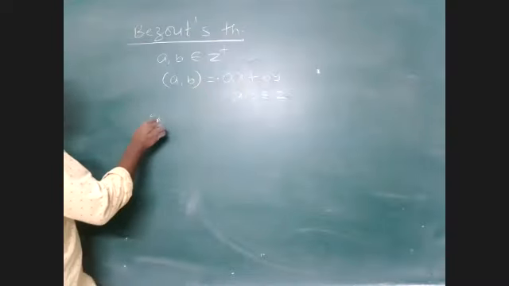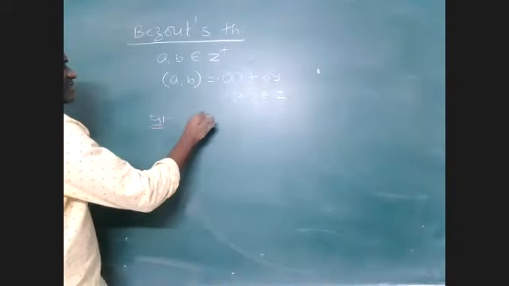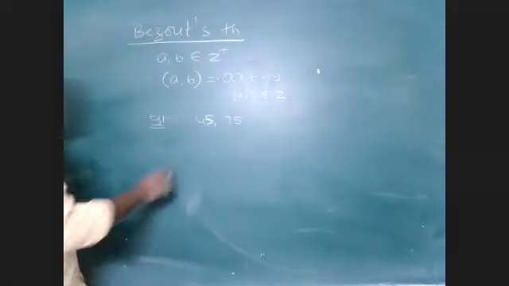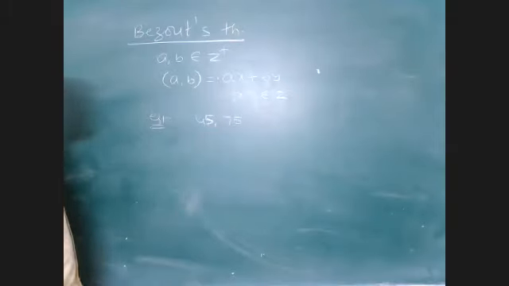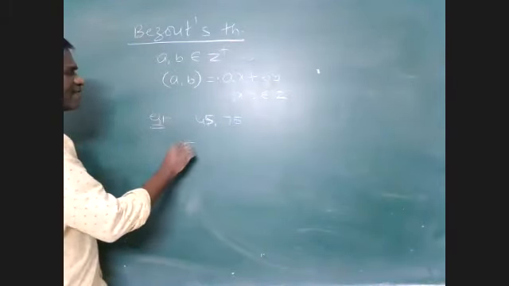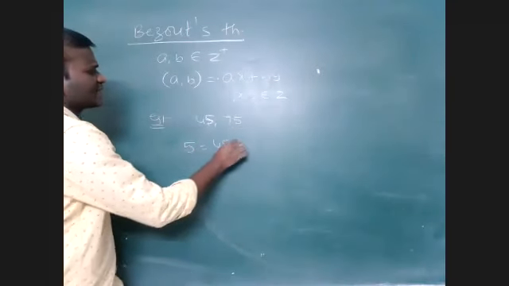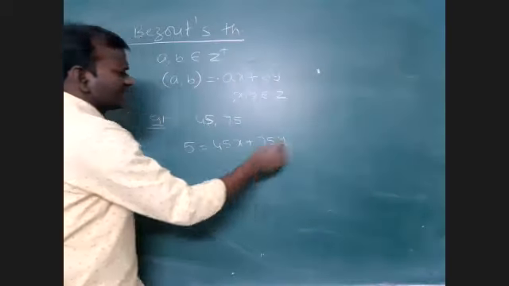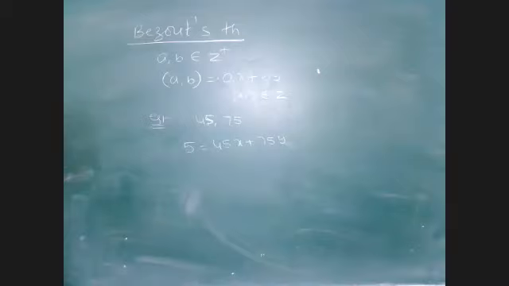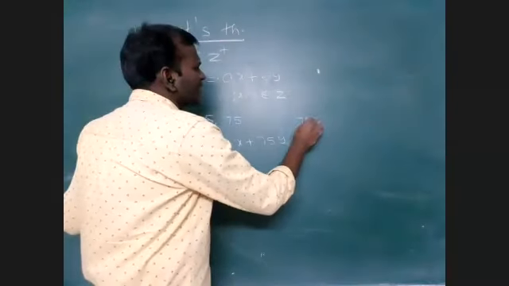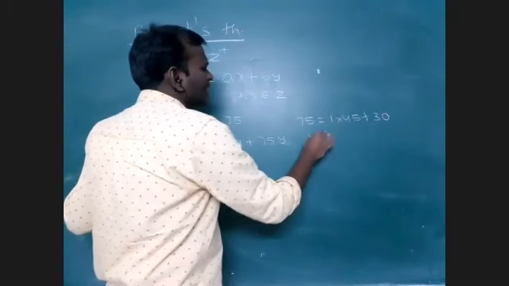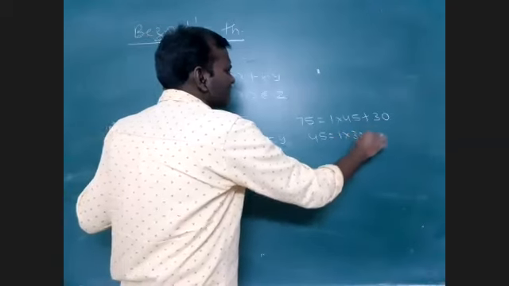Suppose, for example, 45 and another number I am taking here, 75. What is the GCD of 45 and 75? It is not 5, it is 15. So 15 can be expressed as 45 times something plus 75 times something. Yes, I can express this. Why? Because 75 can be written as 1 into 45 plus 30. 45 can be written as 1 into 30 plus 15.